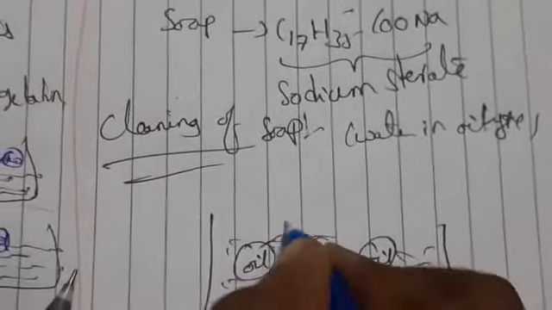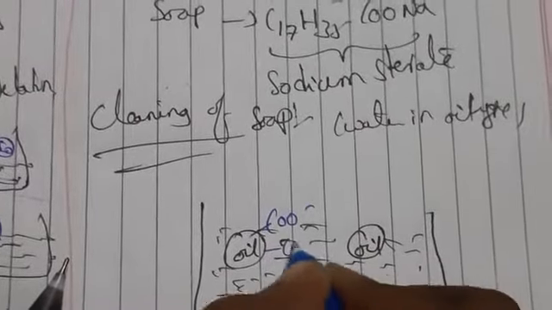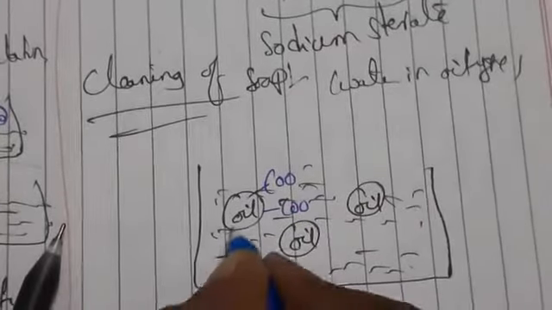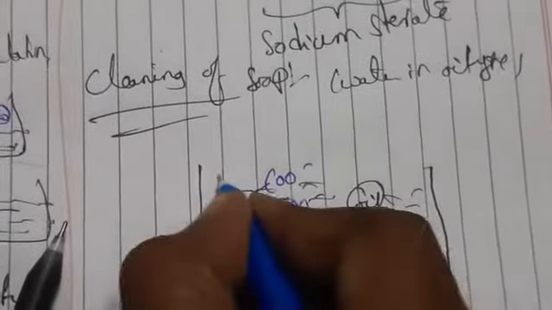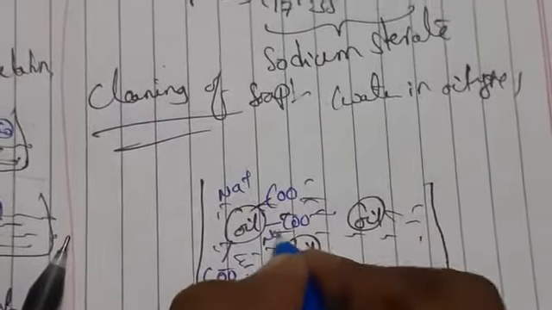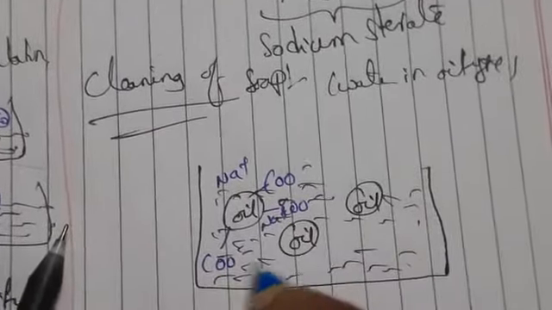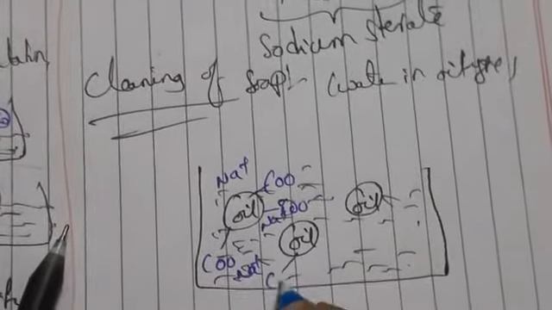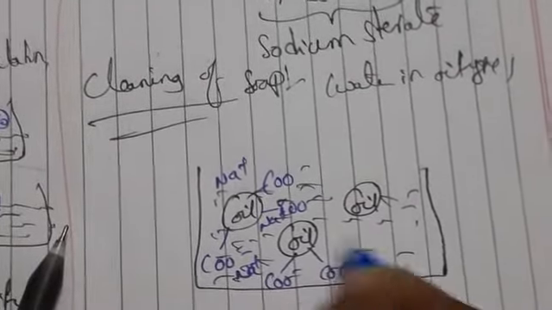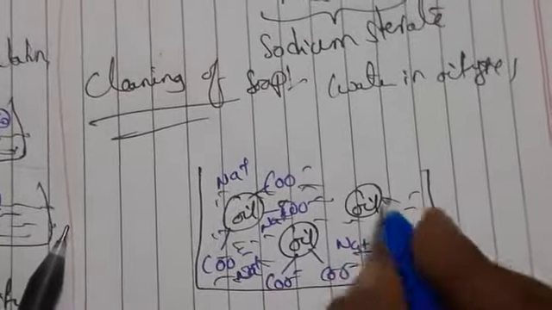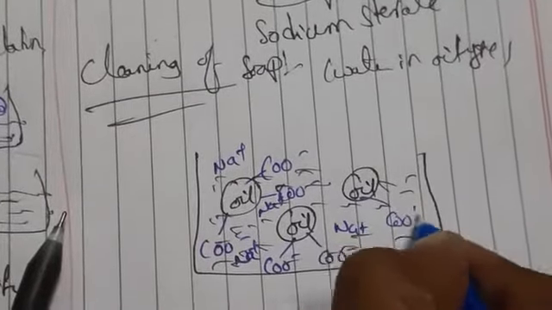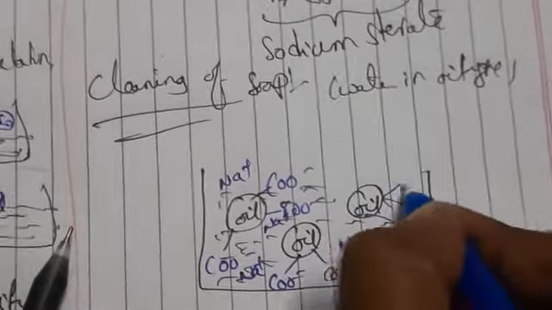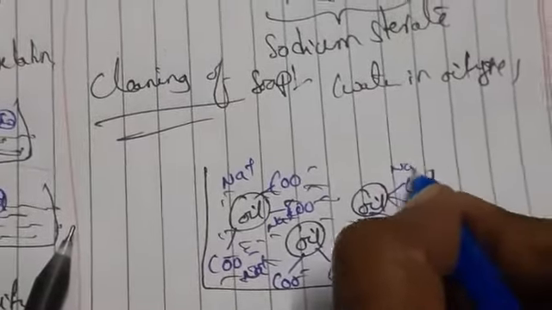So here we have COO minus, COO minus, COO minus, with Na plus combining.